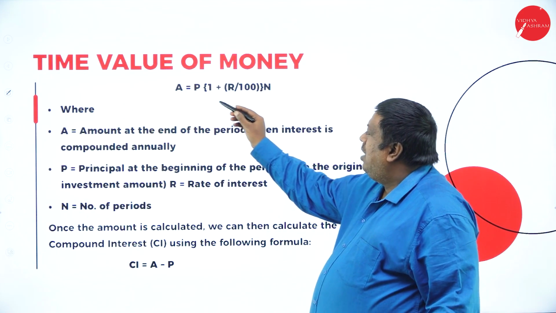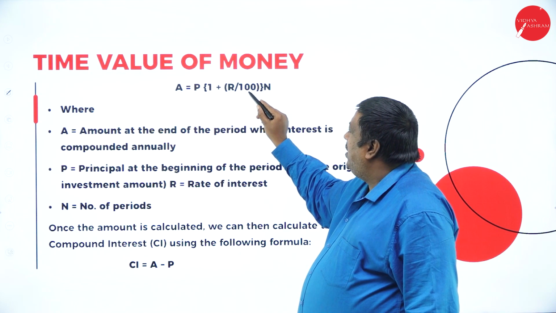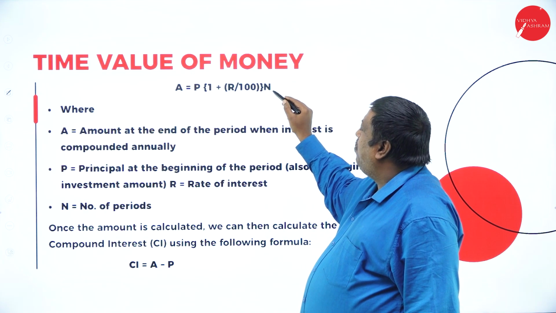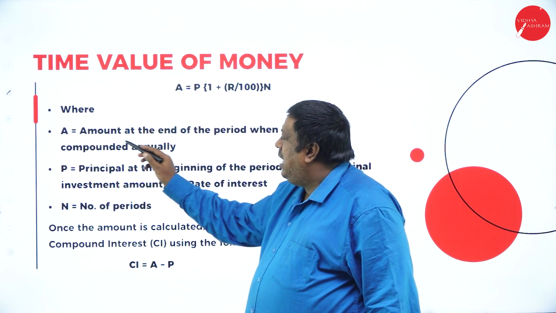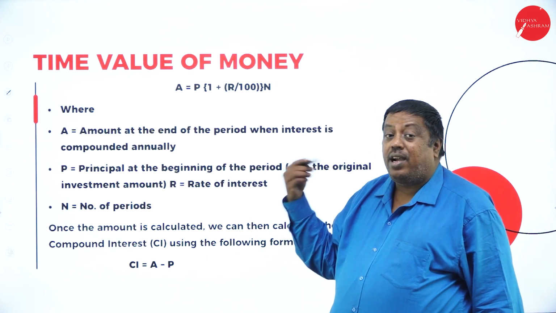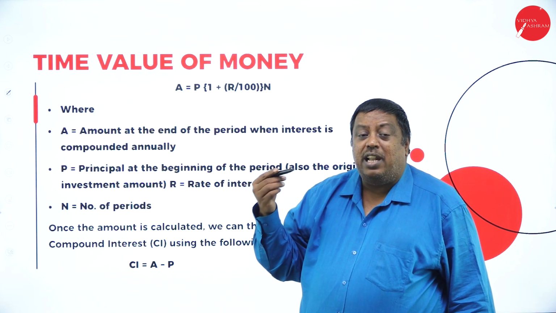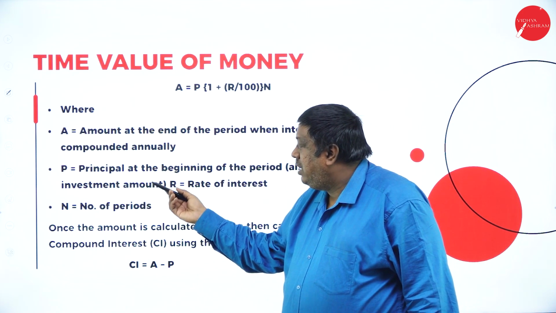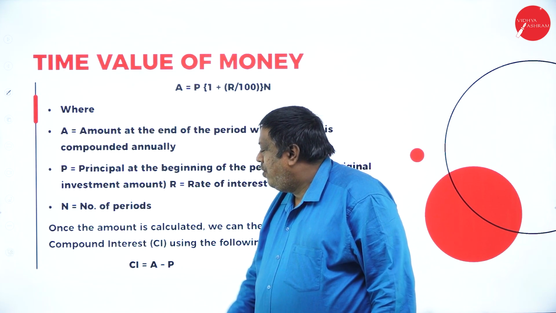There's a formula: A equals P times (1 plus R divided by 100) to the power of N, which I have calculated and shown you here. A is the amount at the end after 5 years. What is the amount I'm going to receive? P is the principal amount we are investing. R is the rate of interest we are going to earn, and N is the number of periods.